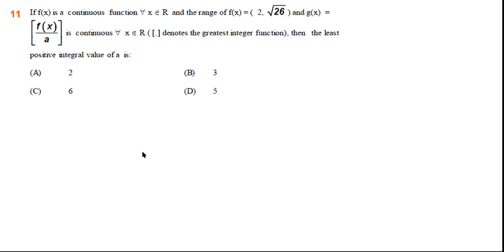Absolutely correct. So from this you can easily find out that if this does not cross an integer, because you all know that the greatest integer function is discontinuous at integers. So you should not let it reach an integer. That is, f(x) by a, this greatest integer expression should not reach an integer. Now look, the range of f(x) is 2 to root 26.